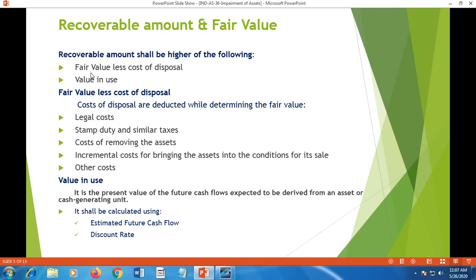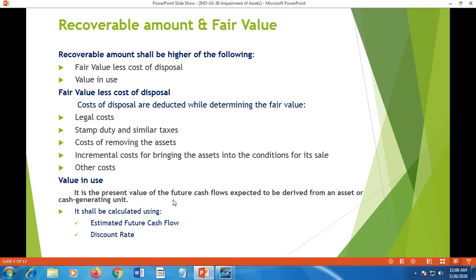There are two concepts explained here: fair value less cost of disposal and value in use. We shall see the elaborated meaning of these two concepts. Fair value less cost of disposal: cost of disposal are deducted while determining the fair value. From the fair value, these costs are deducted to get the net fair value. Legal costs, stamp duty and similar taxes, cost of removing the asset, incremental cost for bringing the asset into condition for its sale, and other costs associated with disposal or sale are deducted from the fair value. That is easily understandable.